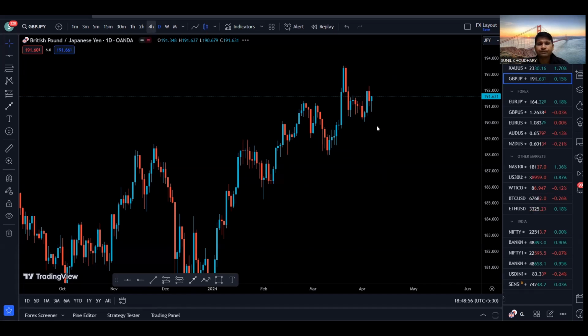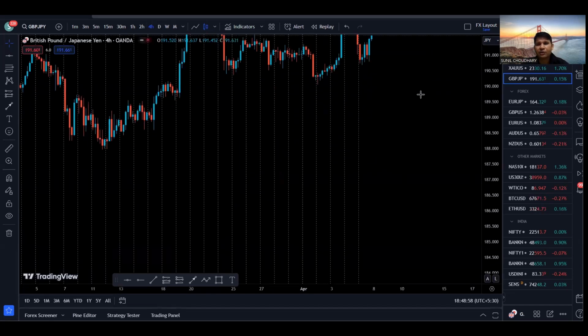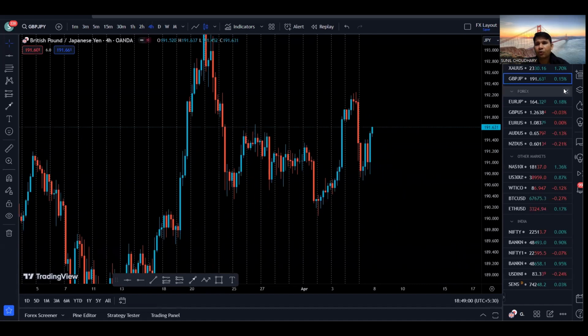Now let's go to the 4-hour time frame to see exactly what is happening. On the 4-hour, we could see that price broke this resistance and created a new high. After that, we came down, we made a low, but we did not break the previous low. So basically, we created a high and we created a higher low, right? That is the scenario on the 4-hour time frame.